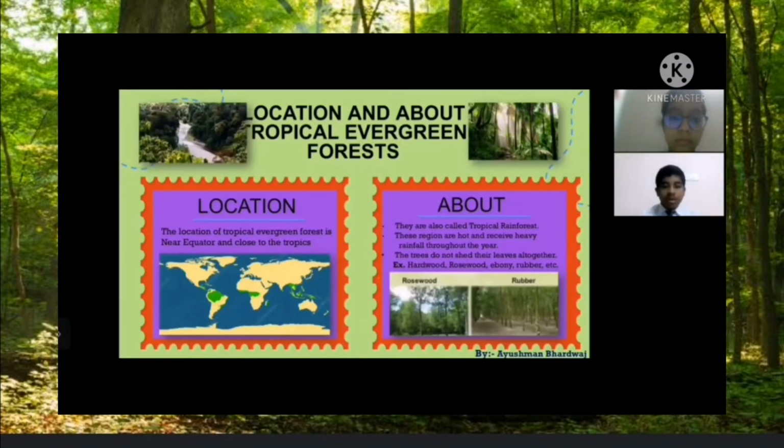Then I will tell you about tropical evergreen forest. They are also called tropical rainforest. These regions are hot and receive heavy rainfall throughout the year. Third point, the trees do not shed their leaves altogether. Examples: hardwood, rosewood, ebony, rubber, etc.